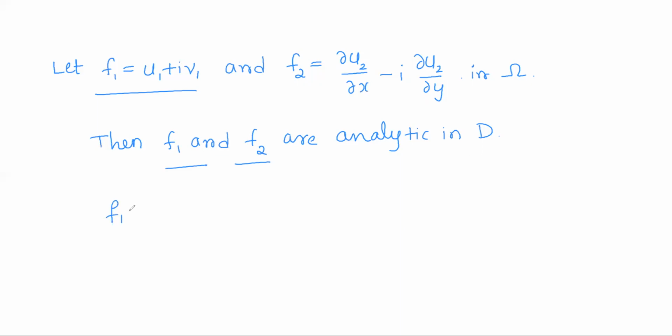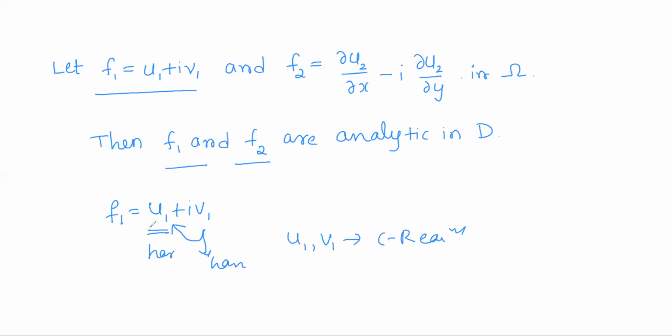This is because, first of all, f1 is u1 plus i v1, where you can observe u1 is harmonic and v1 is the harmonic conjugate of u1. That means v1 is also harmonic and u1 and v1 satisfy CR equations.